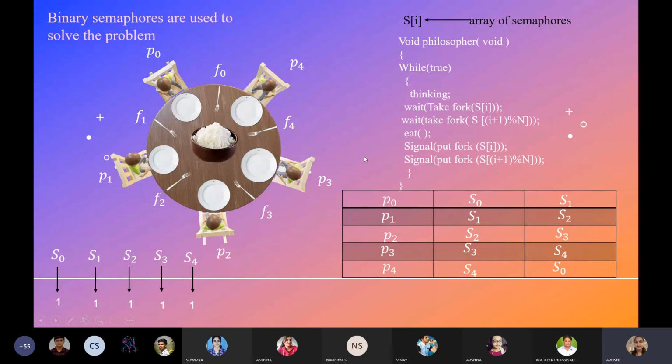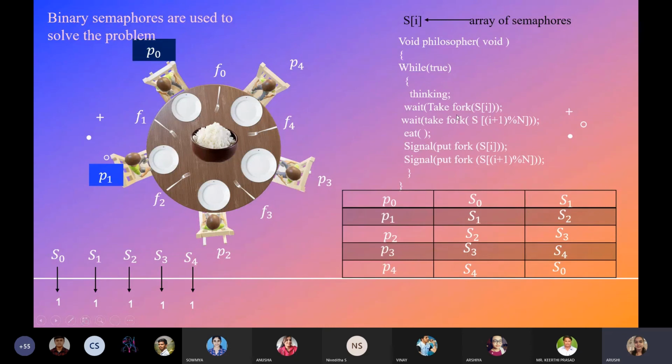Now let us say P0 enters and next he will pick up the semaphores. He uses semaphore 0 and semaphore 1, and next P1 will enter, and when P1 wants to enter, it will check the S1 value.